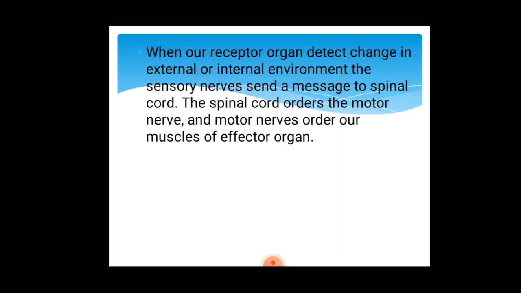Now when our receptor organ, that is the sensory organ, detects any change in our environment, whether external or internal, sensory nerves send a message to the spinal cord. The spinal cord orders the motor nerve, and motor nerves order the muscle of the effector organ to act accordingly. So this is all about reflex action, and this was something about our nervous system. I think you all have understood it.